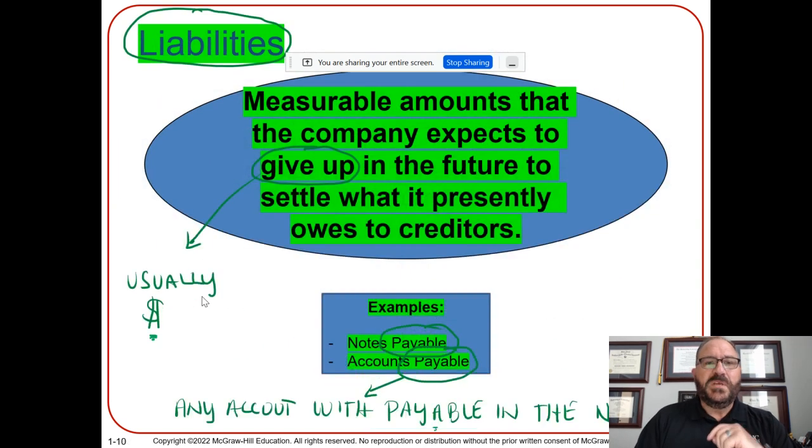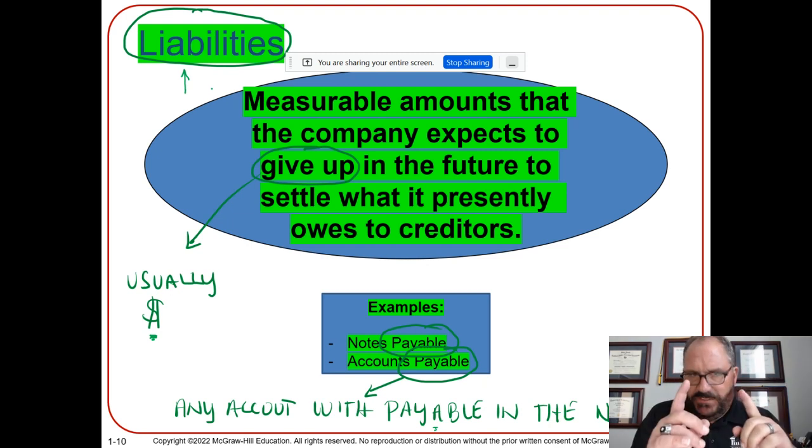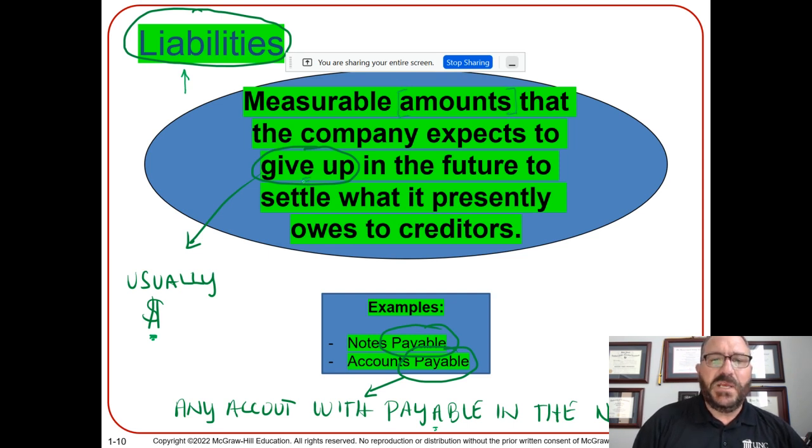The next one is liabilities. A liability is when you owe somebody something, and it's typically money, not always, but usually. Notice: measurable amounts that the company expects to give up. That means they're paying somebody, in this case creditors, and it's usually dollars. Here are a couple of examples: notes payable and accounts payable.